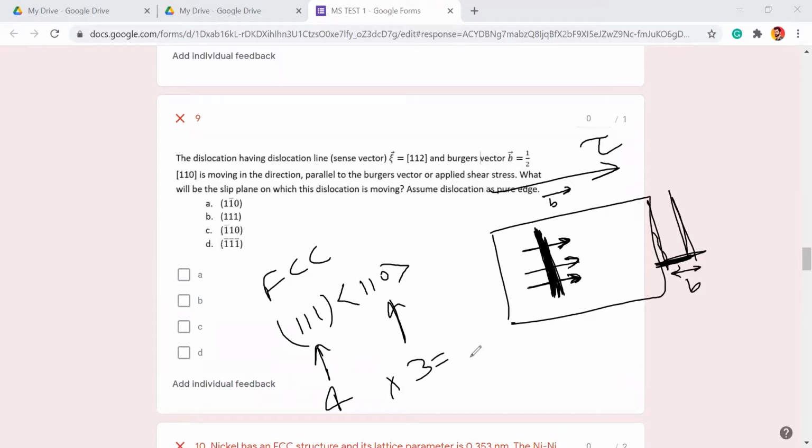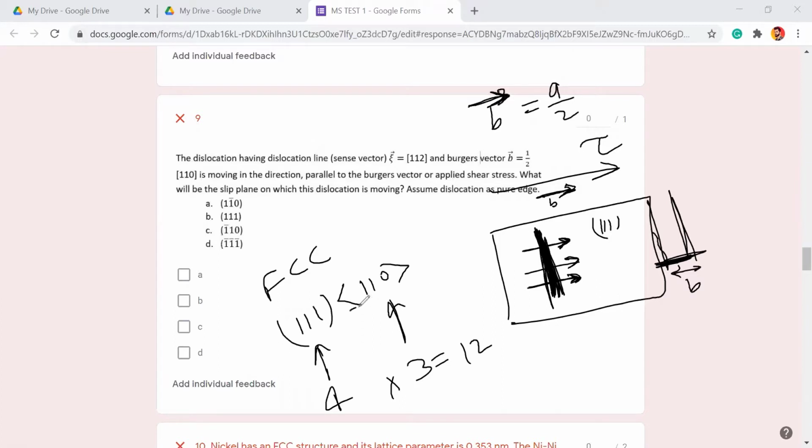So total slip systems is 4. And if the dislocation is lying on this 111 slip plane, remember, it will always move in the Burgers vector direction, or slip direction. So the Burgers vector direction is exactly the slip direction, remember. If the amplitude of the Burgers vector is a/2 as the factor, what is the direction of this Burgers vector? Slip direction.